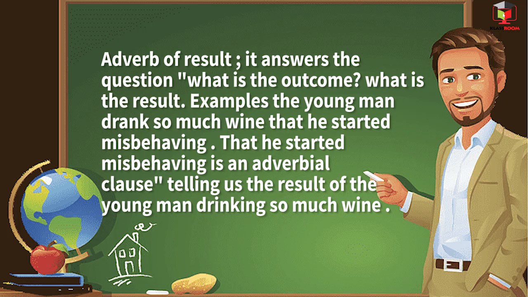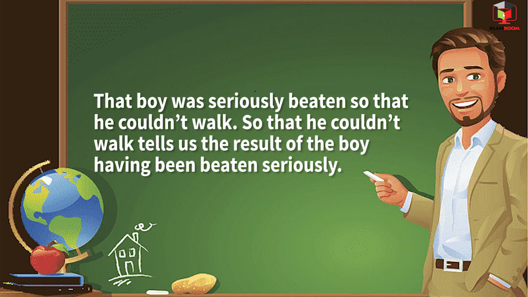Adverb of result. It answers the question, what is the outcome? What is the result? Examples. The young man drank so much wine that he started misbehaving. That he started misbehaving is an adverbial clause telling us the result of the young man drinking so much wine. That boy was seriously beaten so that he couldn't walk. So that he couldn't walk tells us the result of the boy having been beaten seriously.